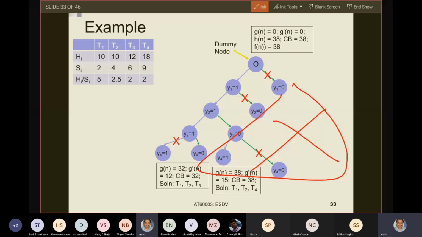Okay. So therefore, how do we implement this algorithm? Either as a recursive function or in a while loop which iterates until this stack is null. So it starts with the dummy node in the stack and it goes on exploring the search tree, doing branching and bounding, branching and bounding until the stack is empty.